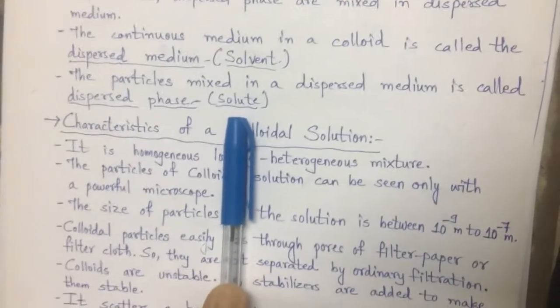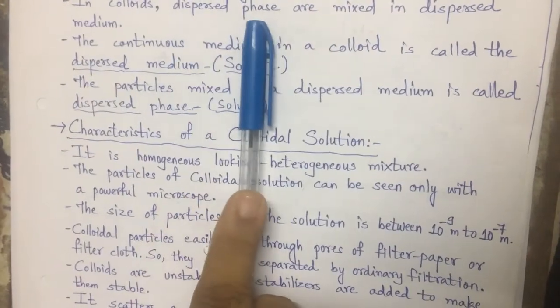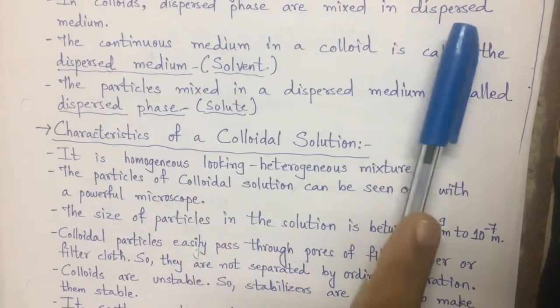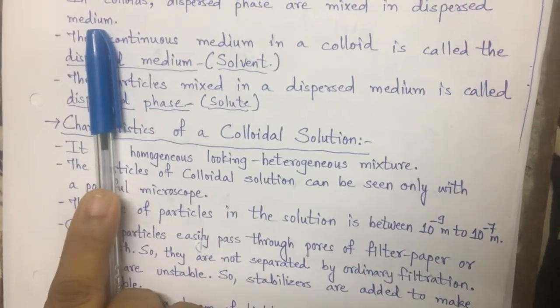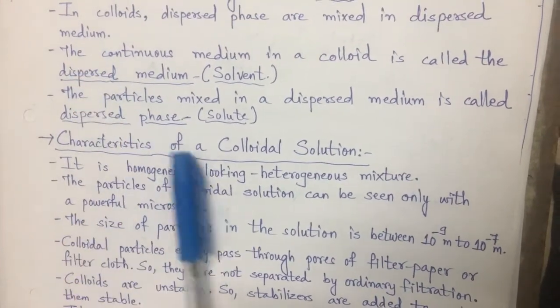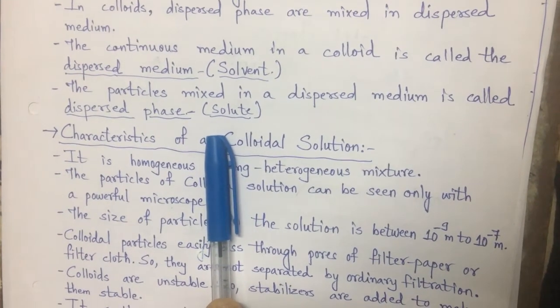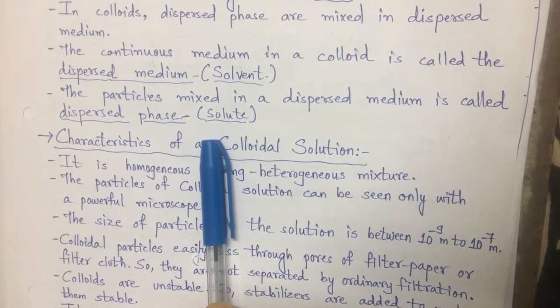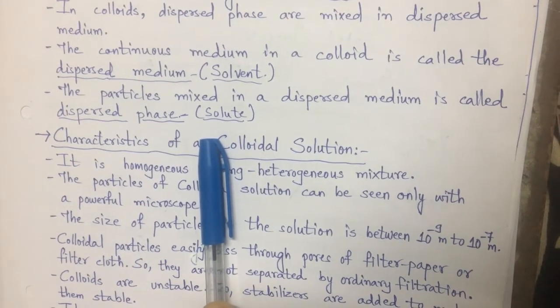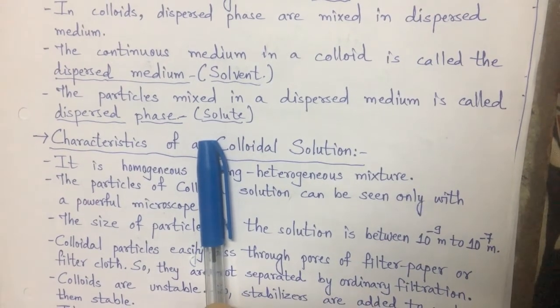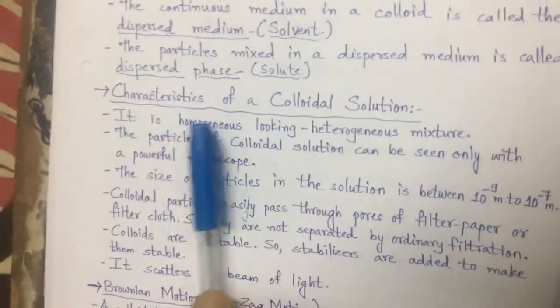So in short, dispersed phase is a solute and dispersed medium is a solvent. And you all know what is solute and what is solvent, and the combination of solute and solvent gives us solutions.